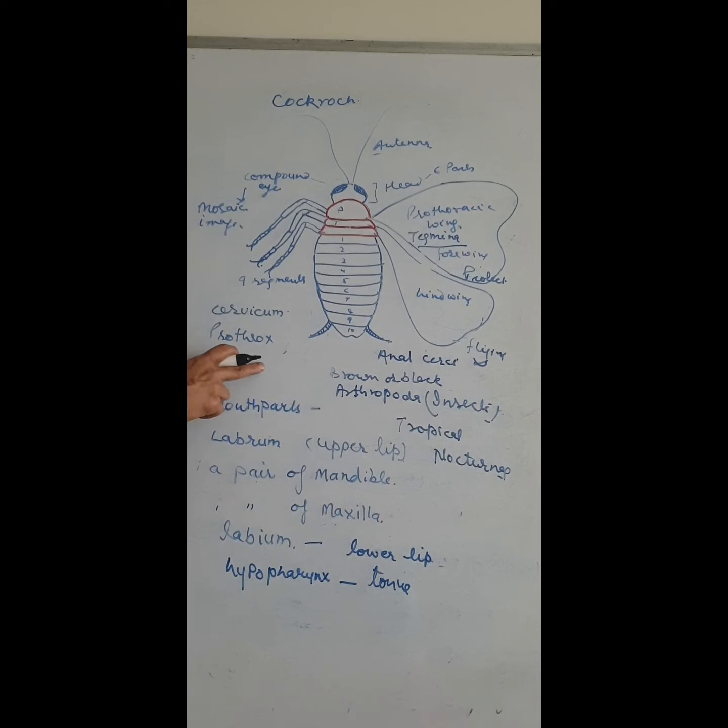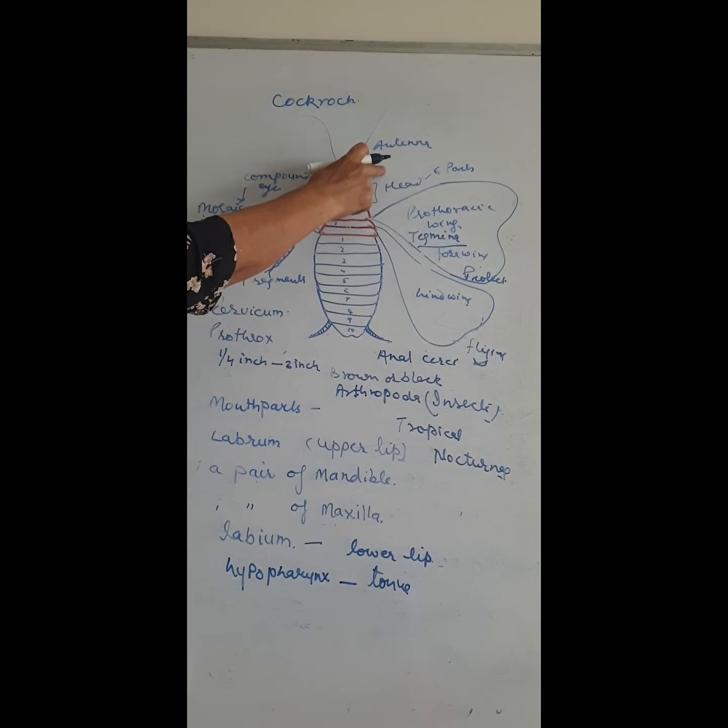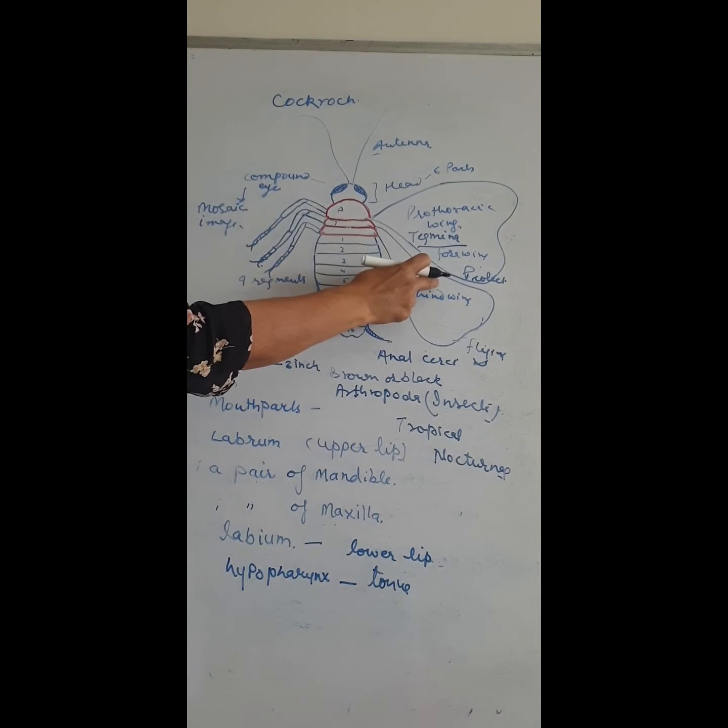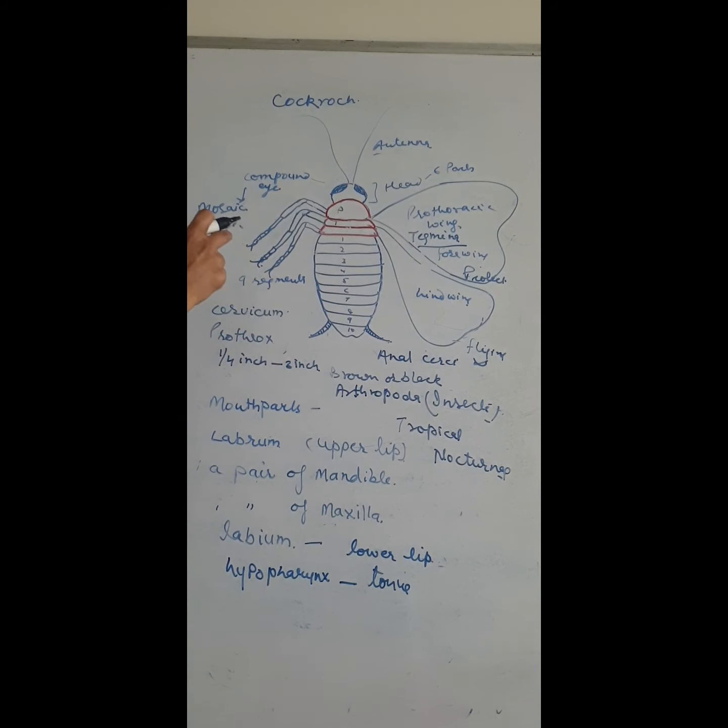The size ranges from 1/4 inch to 3 inch, and they have long antennae. Legs are there and the body is flat.